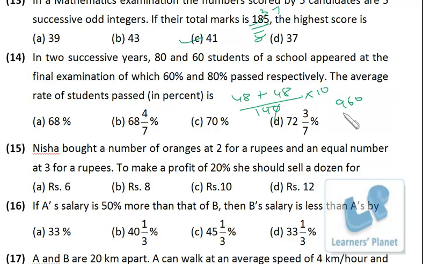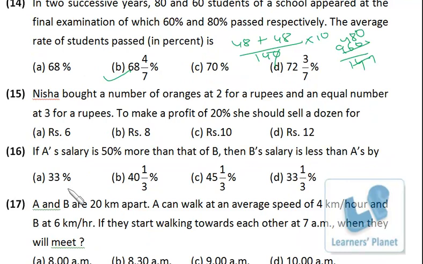So precisely it is 960 by 14, or we can say 480 by 7. So it is less than 70%, and we have a fractional value, so it is 68 4 by 7%, right? No need to calculate till the end.